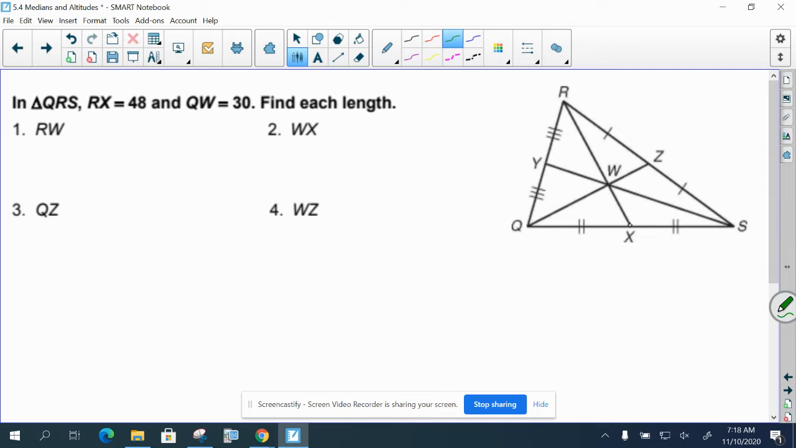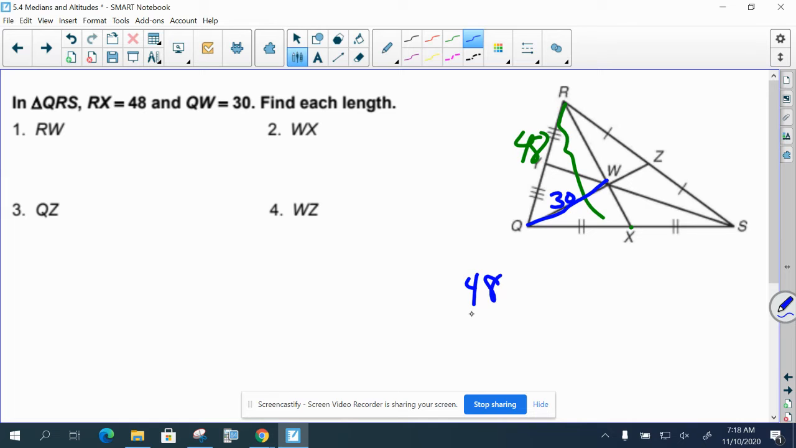And it says the RX is 48. So from R to X, that whole thing is 48. And then QW, so from Q to W is 30. Okay, so it wants us to find RW. Well, RW would be 2/3 of the whole distance.